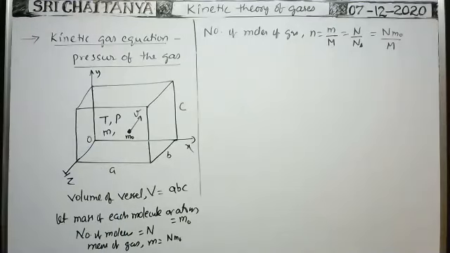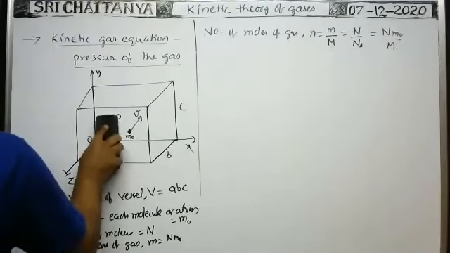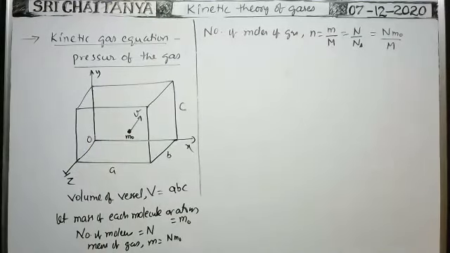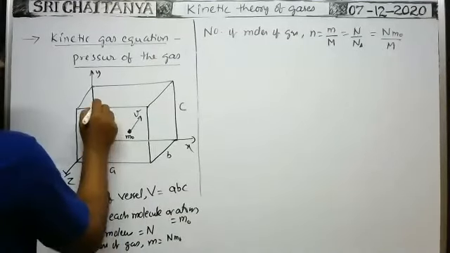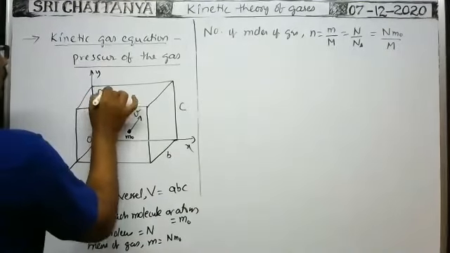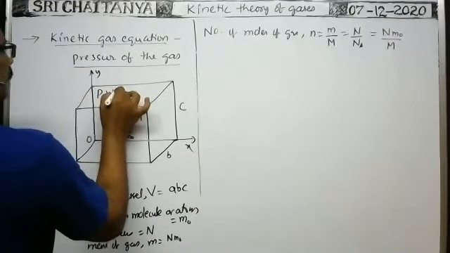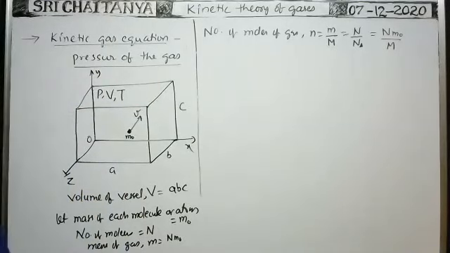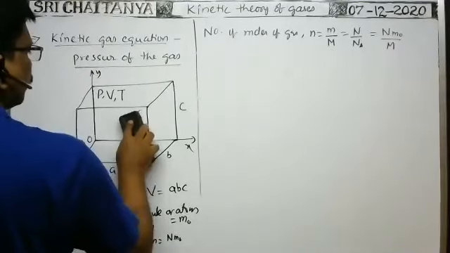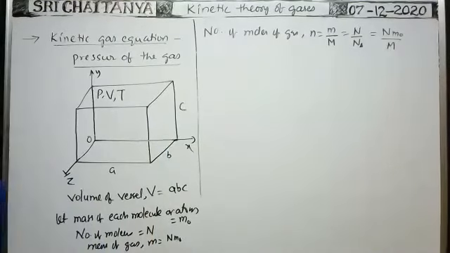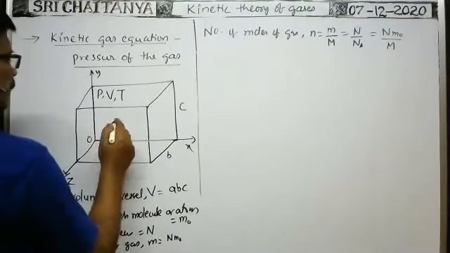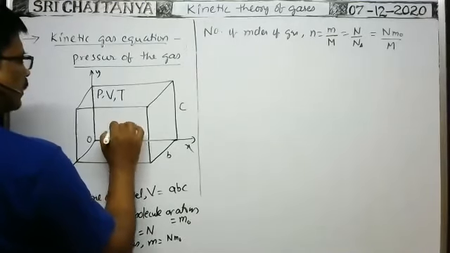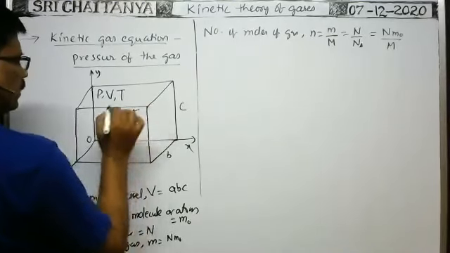Capital V is the volume and small v is the speed. Here, pressure of the gas is P, volume is capital V, temperature capital T. Now consider one molecule having mass m naught, traveling with a speed v in the space.